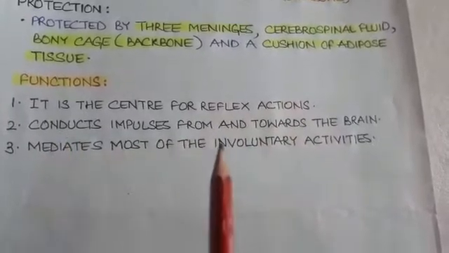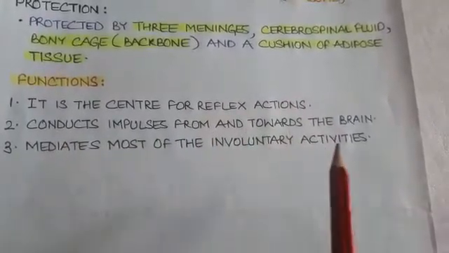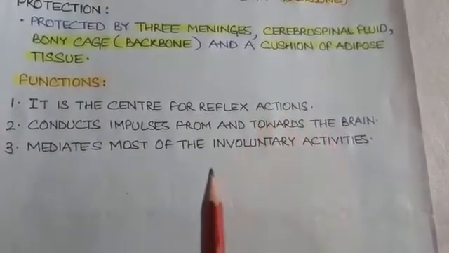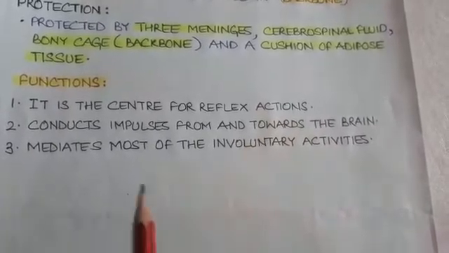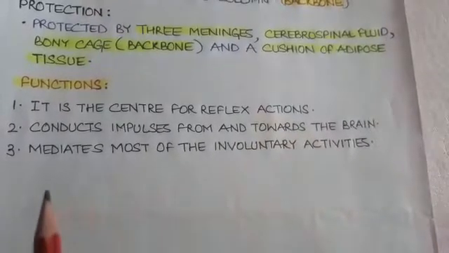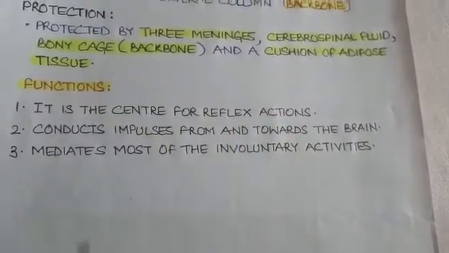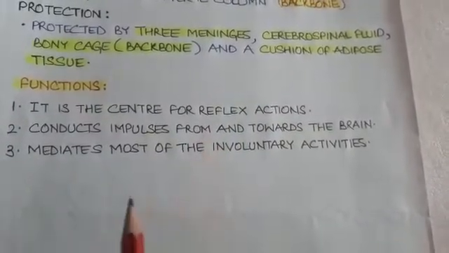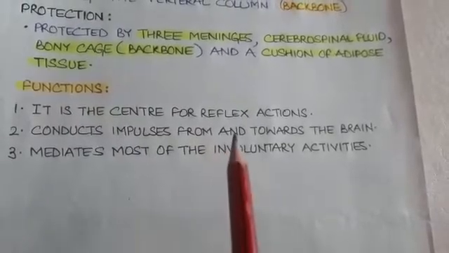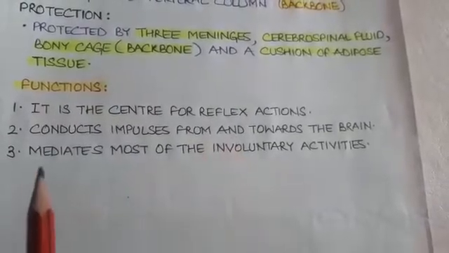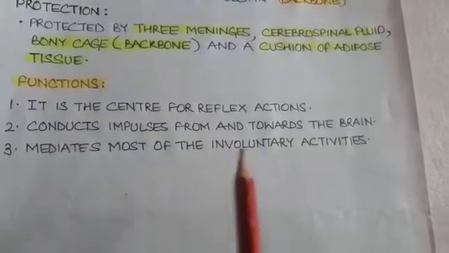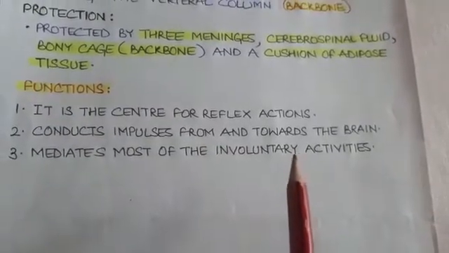It conducts impulses from and towards the brain. It means it carries nerve impulses from body parts to brain and from brain to body parts. These nerve impulses move through spinal cord and it mediates most of the involuntary actions.